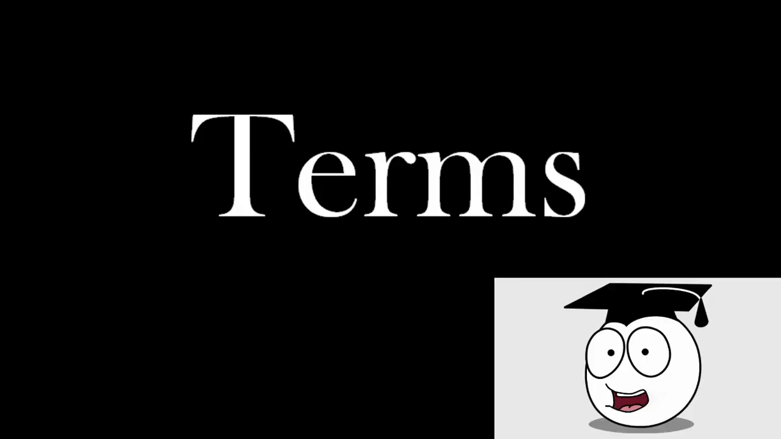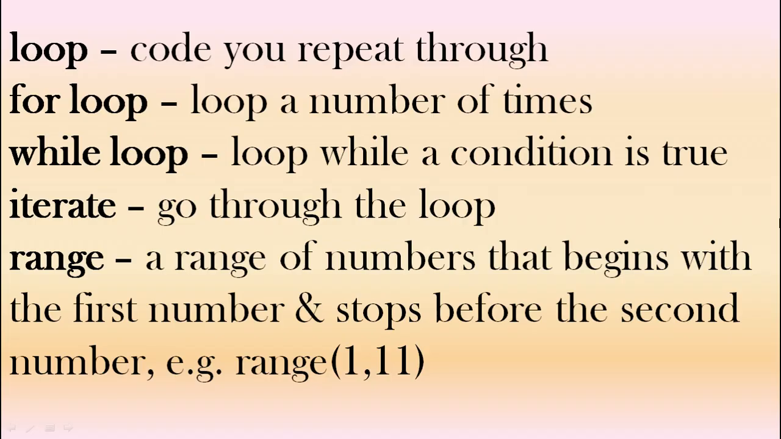Finally, we're going to look at some terms. The loop is the code that you repeat. We have a for loop, which loops a certain amount of times. A while loop loops until the condition is false, so it loops while a condition is true. Going through the loop is called iterate. And a range is a range of numbers that begins with the first number and stops before the second number. So from 1 to 11 would go through numbers 1, 2, 3, 4, 5, 6, 7, 8, 9, 10.